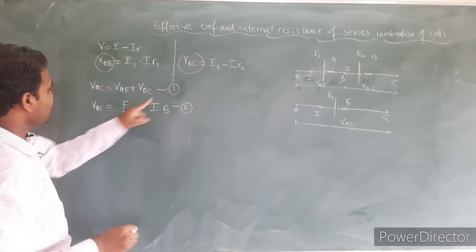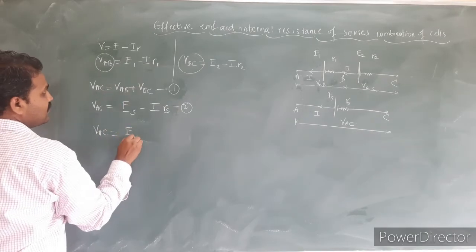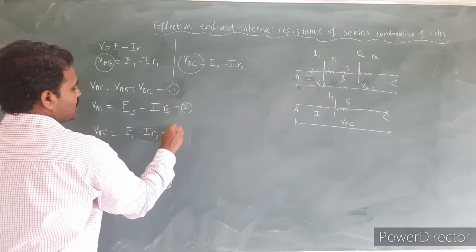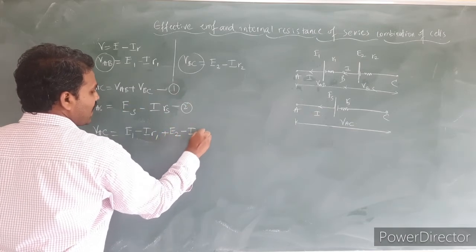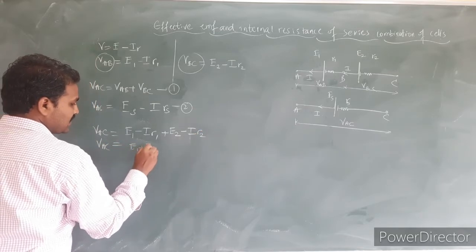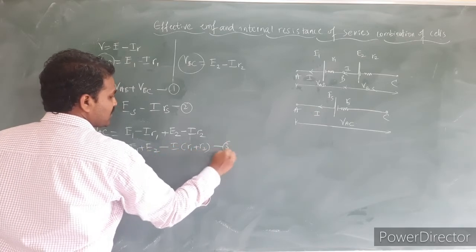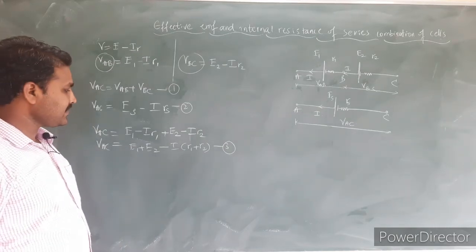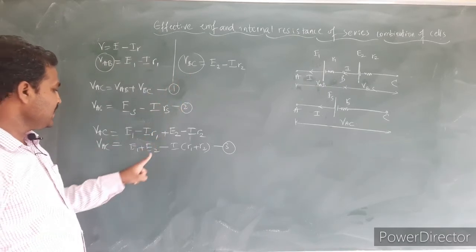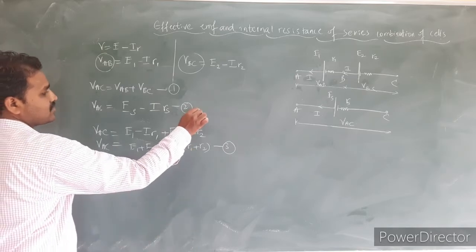In equation number 1, let us substitute the values of VAB and VBC. I can write VAC is equal to E1 minus I into R1, plus E2 minus I into R2. So VAC is equal to E1 plus E2 minus I into R1 plus R2. Let this be equation number 3. What I have done is just added the values of VAB and VBC by substituting them. Let us equate equation number 2 and 3.